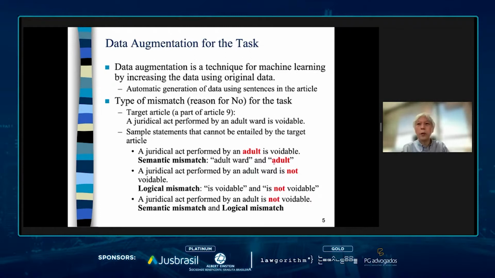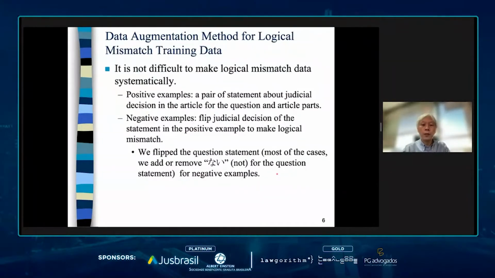It's not so easy to prepare an appropriate set of such semantic mismatch pairs, but it's much easier to make the logical mismatch type systematically. Based on this understanding, we propose a method to create logical mismatch data systematically.